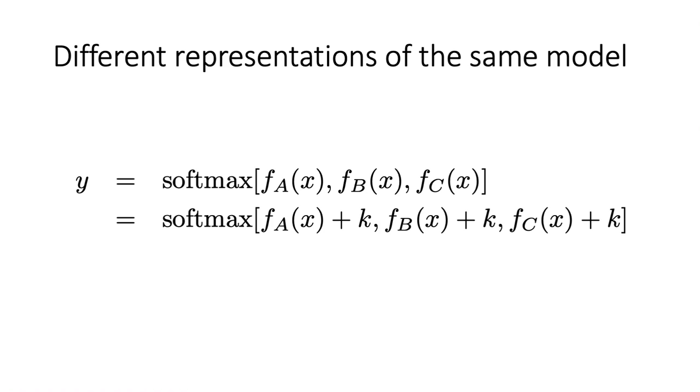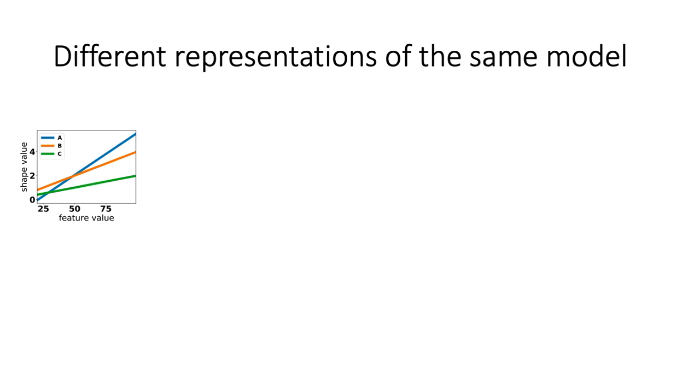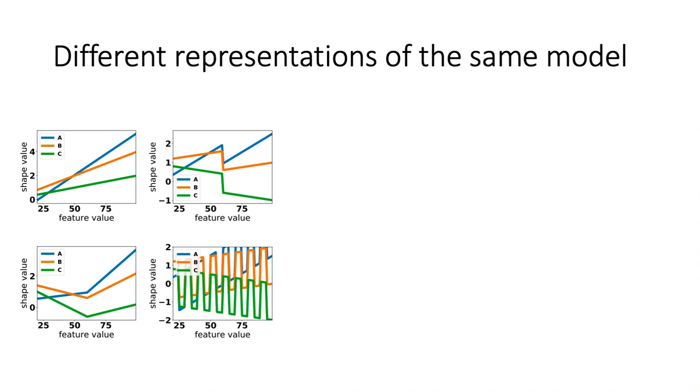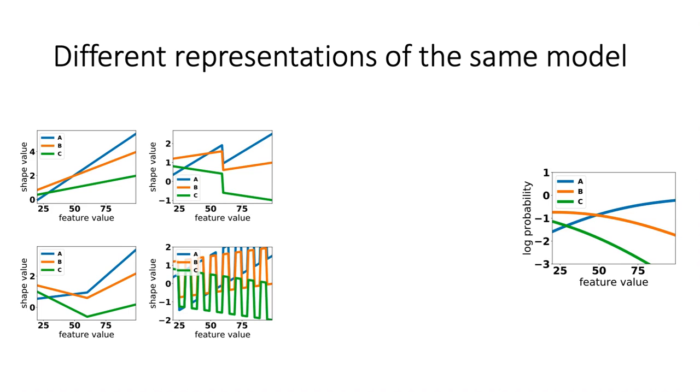The problem with multi-class models is that different models with distinct shape functions can be equivalent in terms of prediction. This is because adding the same constant to each logit does not change the output of the softmax function. Here are four models with visually distinct shape functions that are all rising, falling and then rising, having jumps in the middle, and oscillating. Surprisingly, however, all of these different models make the same prediction.